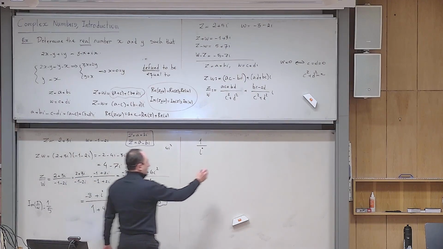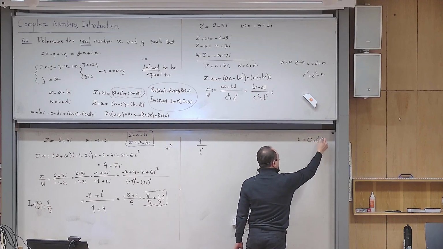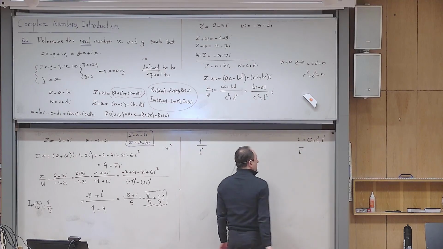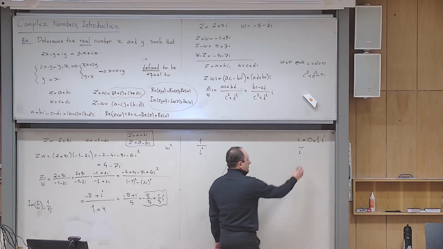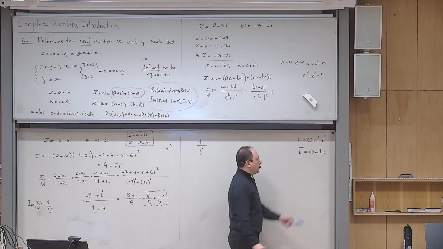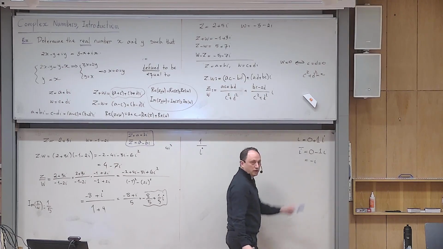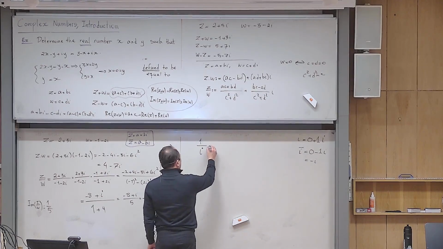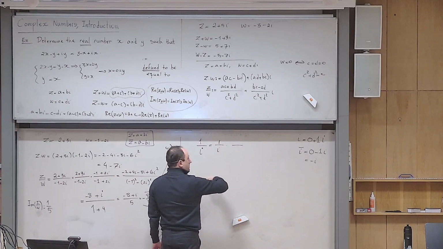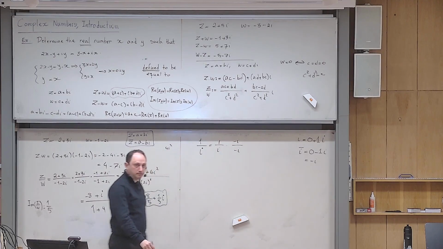How can you imagine i? i is 0 plus 1i. Yes? But now can you tell me what is i bar? 0 plus 0 minus 1i. But a better name for 0 minus 1i is what? Minus i. So the conjugate of i is negative i. So if I insist you do this, you rewrite the fraction. You're following the same rule. You multiply the numerator and the denominator by the conjugate of the denominator, which is minus i.